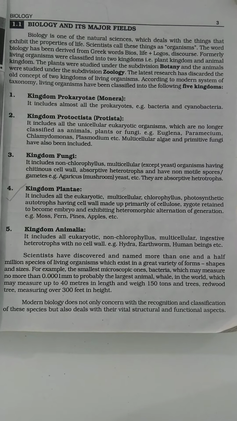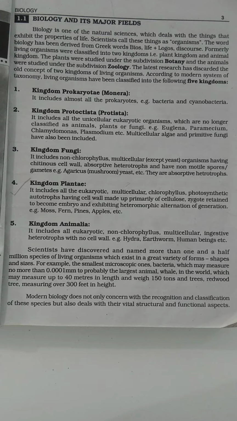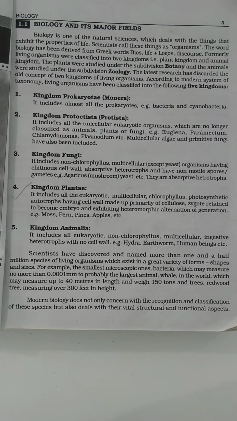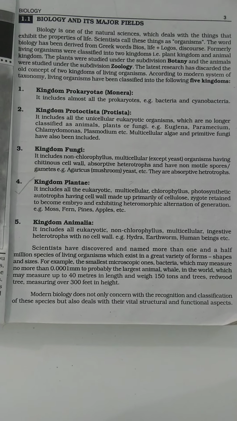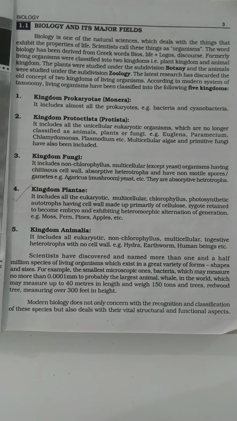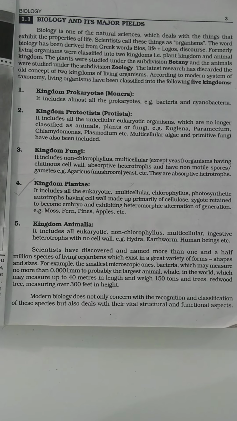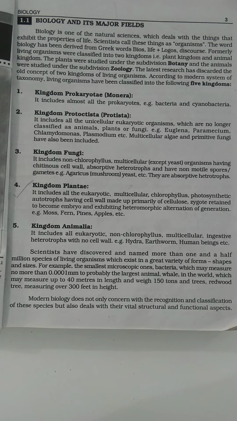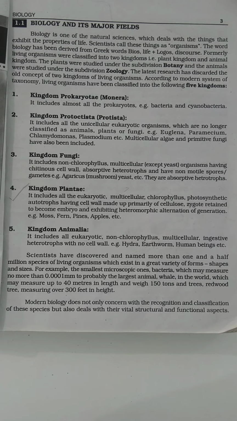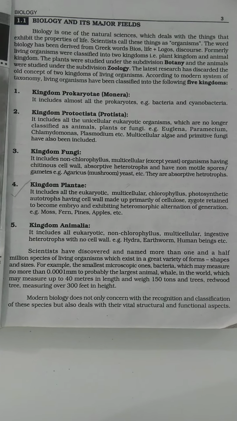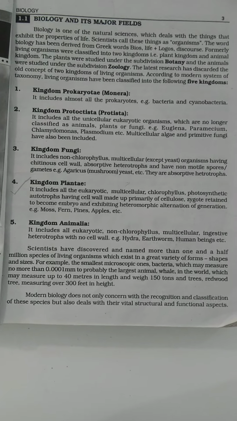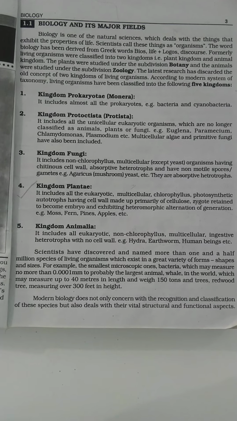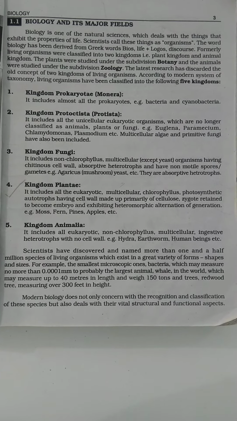The smallest organism is about 0.0001 millimeter, while the largest and longest organisms are about 40 meters in animals and 300 feet in plants. You can see here that modern biology is not only concerned with the recognition and classification of these species, but also deals with the vital structure and functional aspects of these organisms. So what are their functions, what is their structure, what are their activities, how they are functioning, everything we are going to study in the biology of all the organisms.